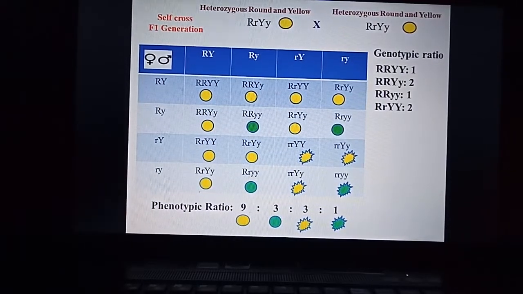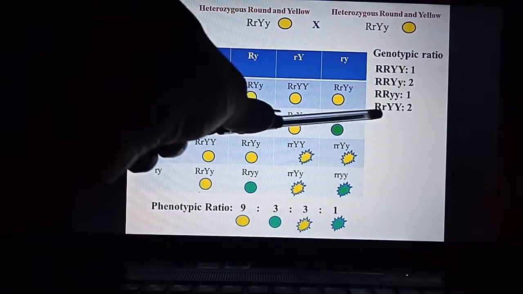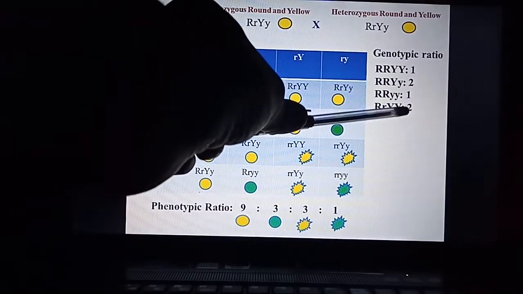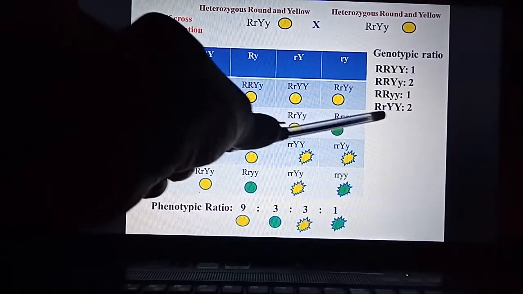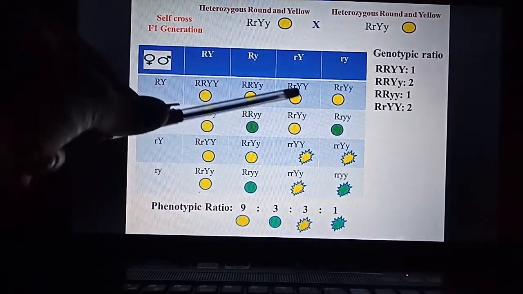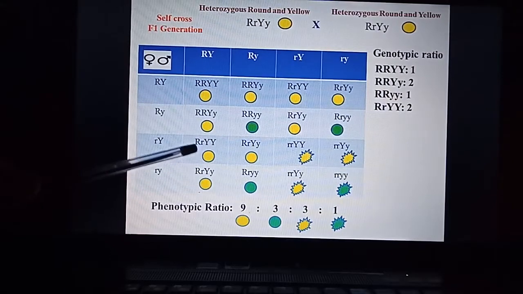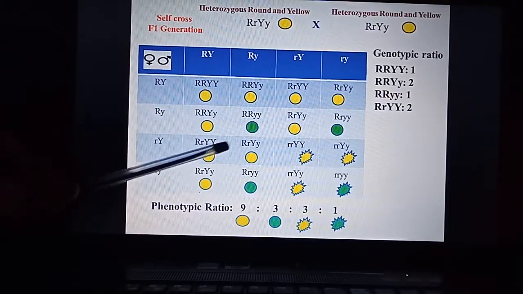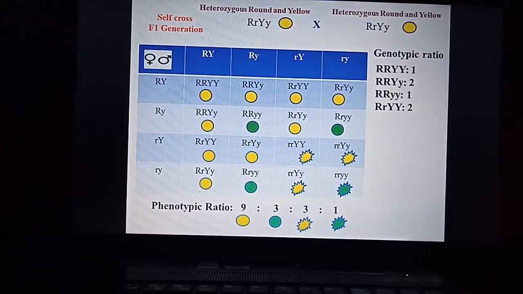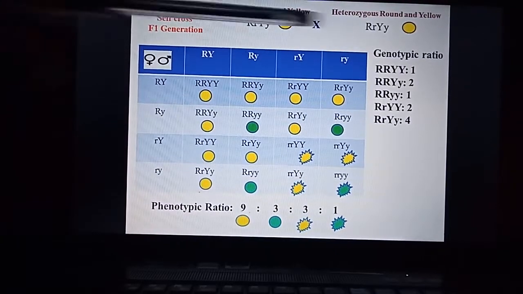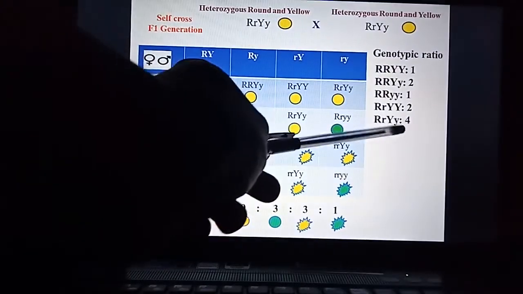So next, capital R, capital Y, small y. There are two of these genotypes. So that is capital R, capital Y. So one more will be here, capital R, capital Y, small y. So the next genotype is capital R, capital Y, small y.